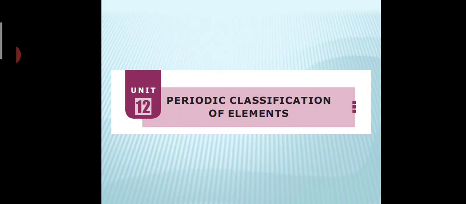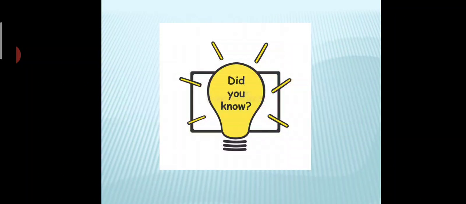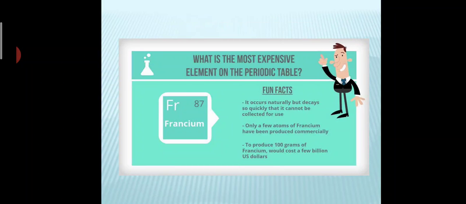So, in the last class, we started with the new lesson in chemistry, periodic classification of elements. Before going into the lesson, we are going to see an interesting fact about an element called francium, whose atomic number is 87. It occupies the 87th position in the periodic table. You all know very well the elements are arranged in the increasing order of their atomic number.